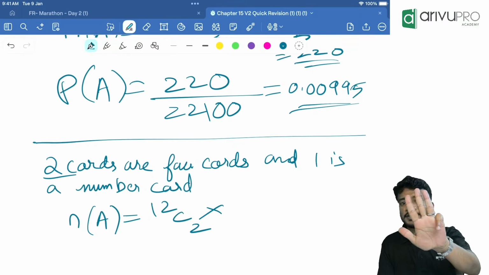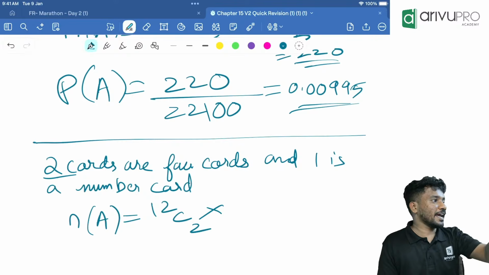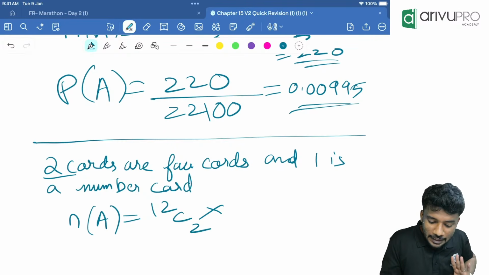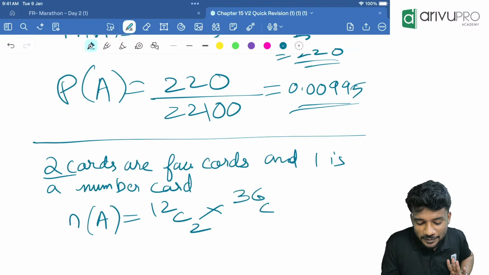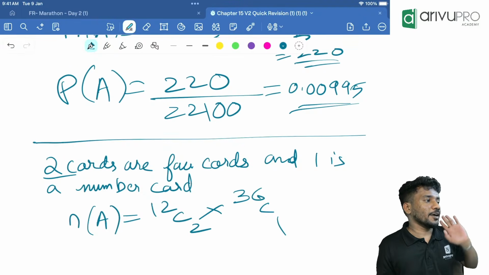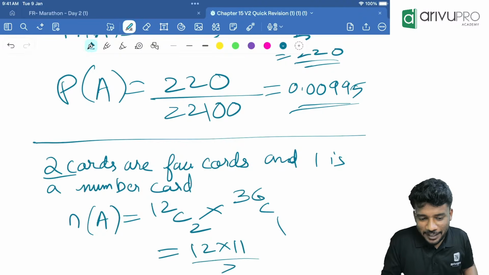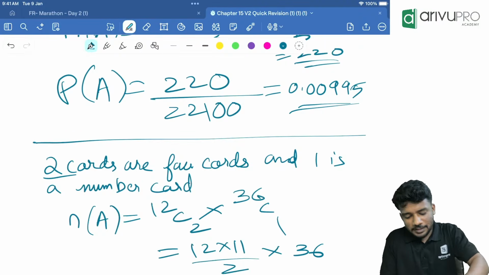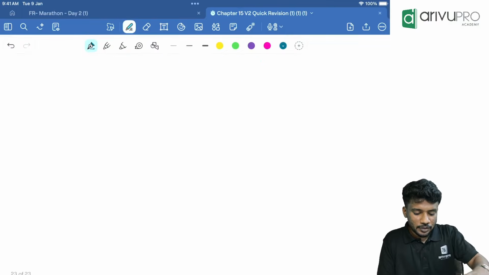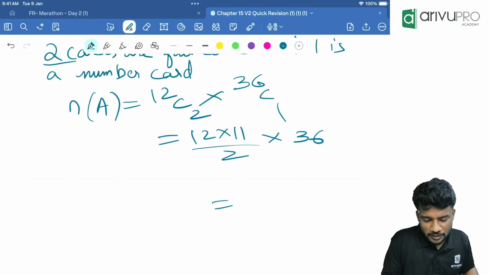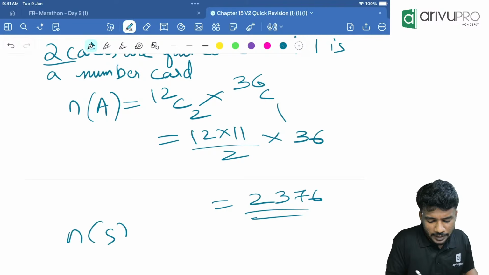So in each suit, there are 9 cards. 9 into 4 is how much? 36. So from 36, we are choosing 1. Which is how much? 12 into 11 divided by 2 into 36. How much is it? 2376. Then N of S we already have. What was it?